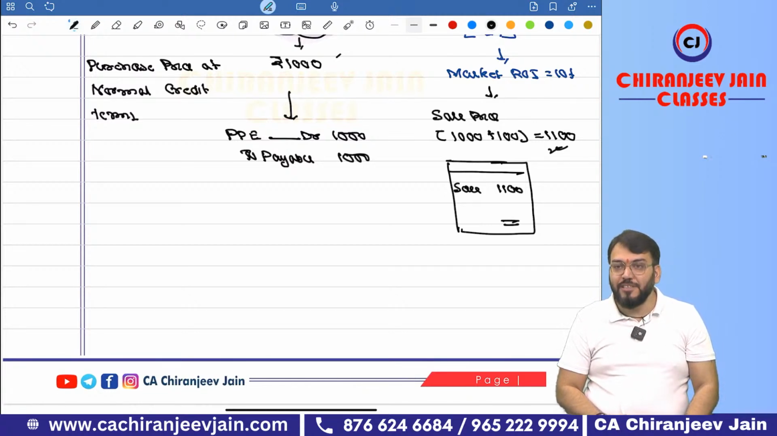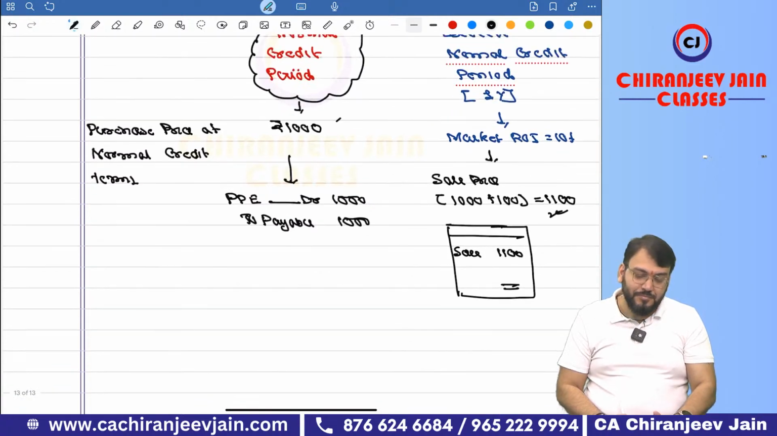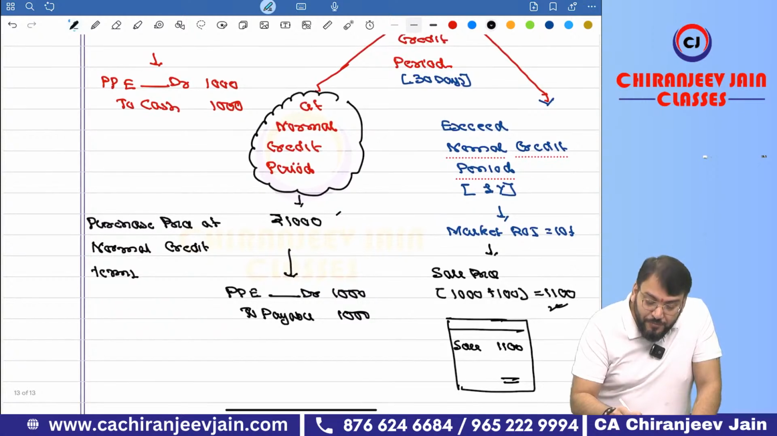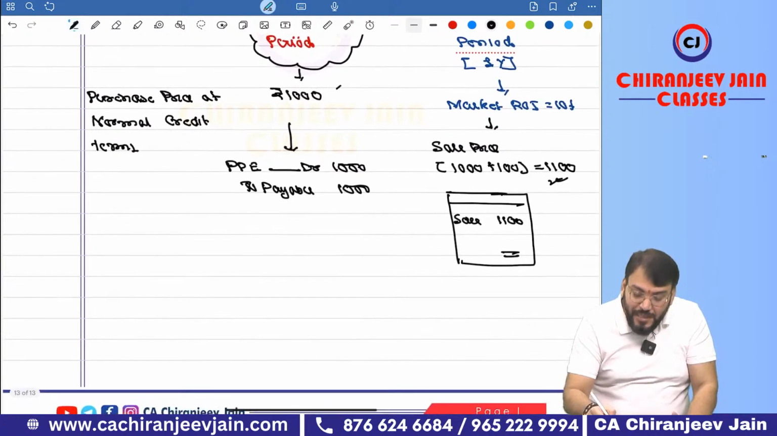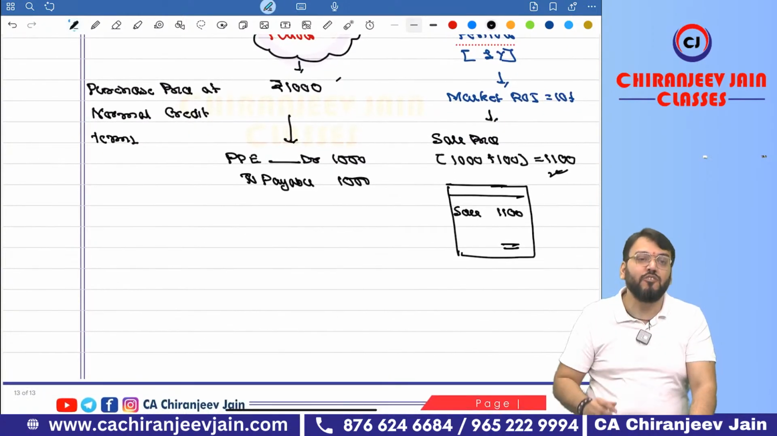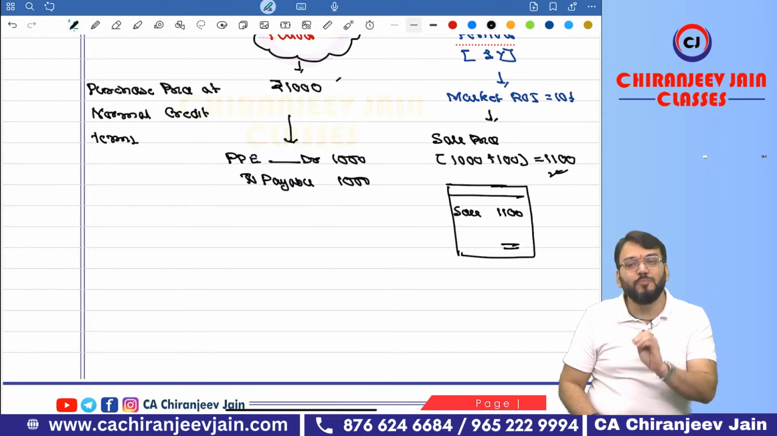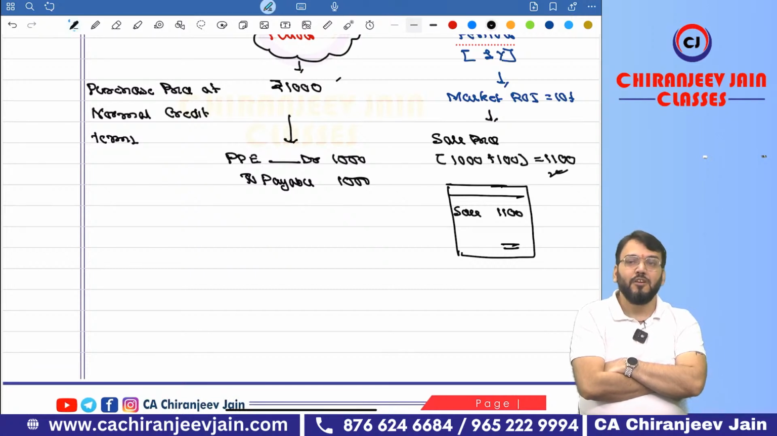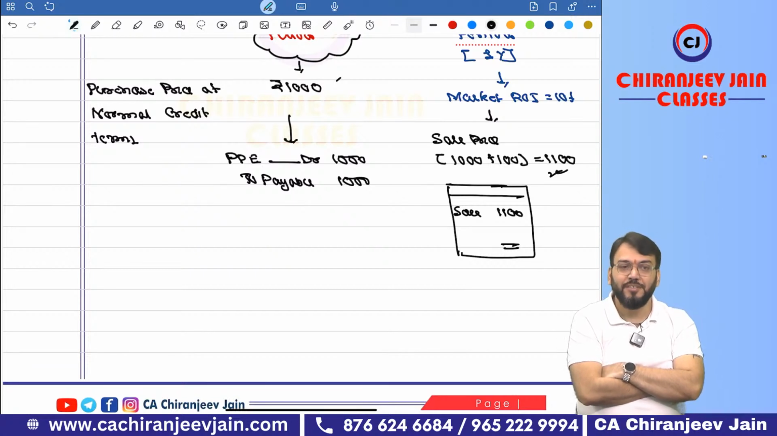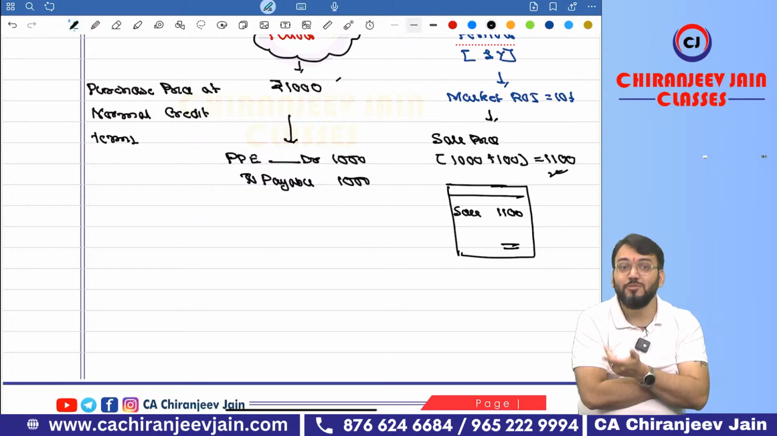Are you able to understand what I am saying? Correct. So this is a situation when the credit period exceeds the normal credit period. In that case, the invoice price is 1,100. Now you only say, should the cost price be 1,000 or 1,100? Cost price should be 1,000 or 1,100. Tell me. I'm asking you.